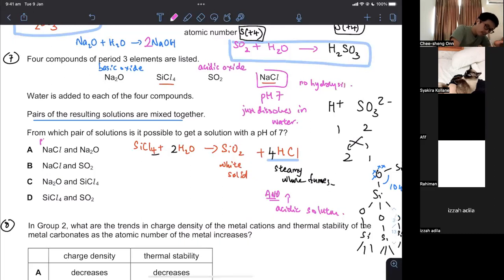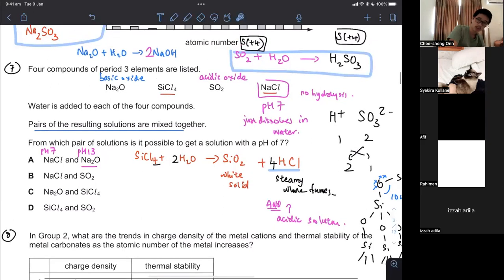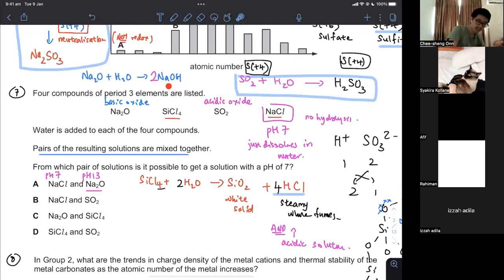When you react Na2O with water, this is pH around 13 or pH 14, because you're going to get sodium hydroxide, which is a strong base, 13 or 14. You're not going to get a pH 7. Base and neutral, you're going to get basic. So A is wrong. To get the neutral, most likely it will be two scenarios. Neutral and neutral. Neutral and neutral added together will get neutral.